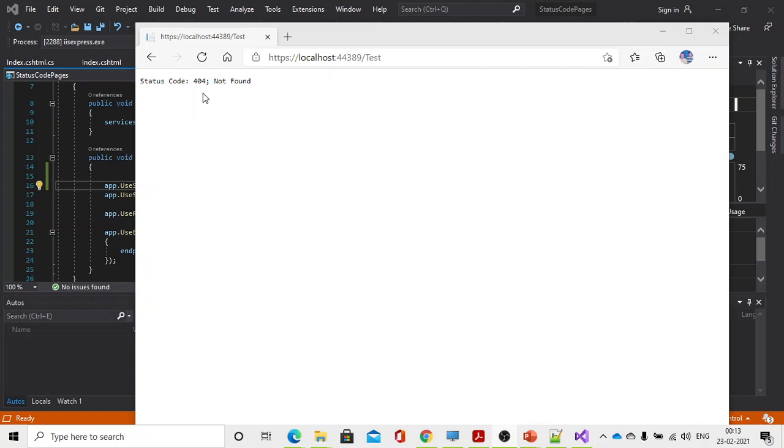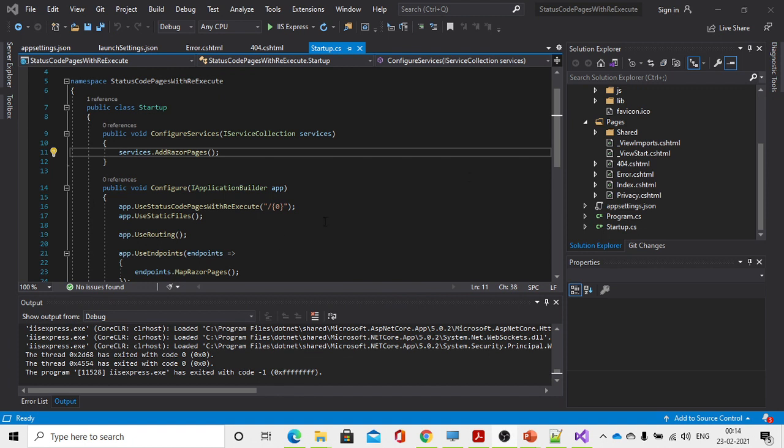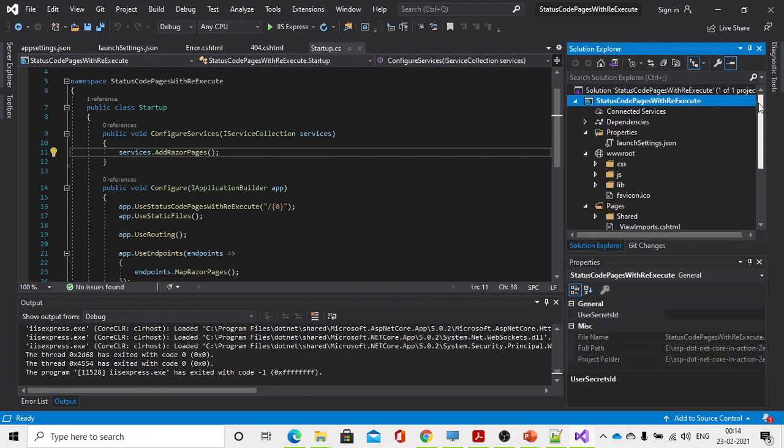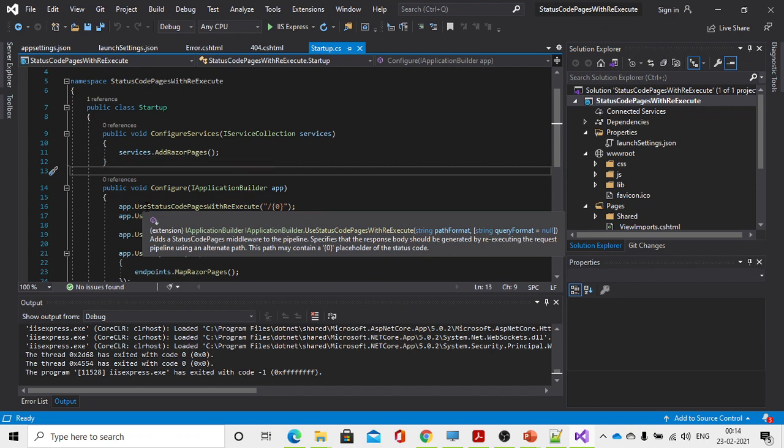If you want to show that page with a message, I will show you another example. You can understand easily. Just a second. See here, another solution I have opened with the status code. I'm using UseStatusCodePagesWithReExecute. In the slide I have shown you, right? It will re-execute that particular page. It will send the request to the next middleware, that is the endpoint middleware, to execute the particular page here.